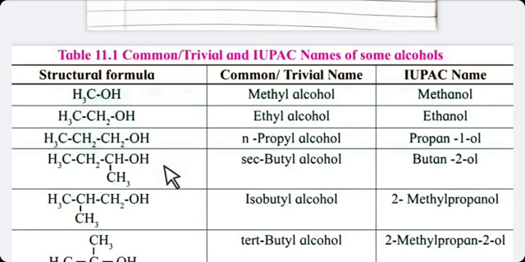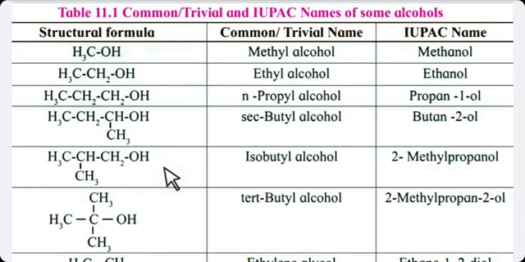Now see, students, the next ones are secondary butyl alcohol and isobutyl alcohol. Both are butyl alcohol. But why are we using secondary, or why are we using iso? As I have already told you, if no branch is there, you have to use N, and if a single branch is there, you have to use secondary or iso.